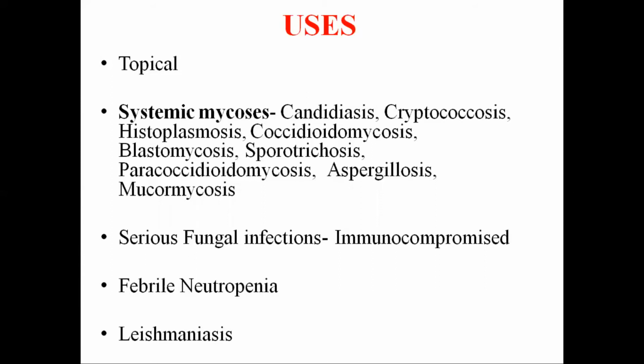Then last but not least, leishmaniasis and other protozoal infections. Amphotericin B is the most effective drug for resistant cases of Kala-Azar and mucocutaneous leishmaniasis. It is used for life-threatening protozoal infections such as visceral leishmaniasis, and also in treating primary amoebic meningoencephalitis.